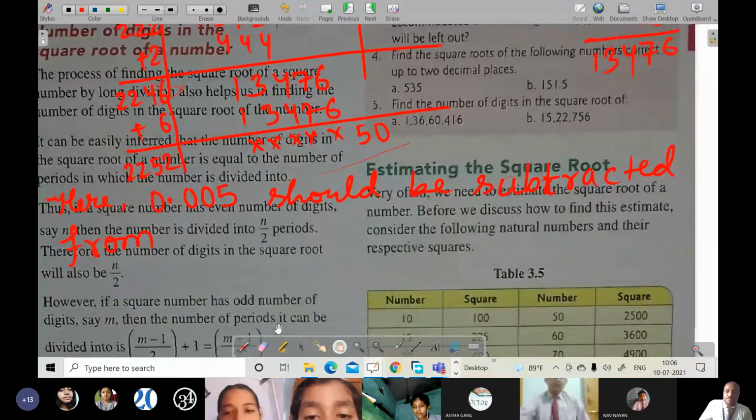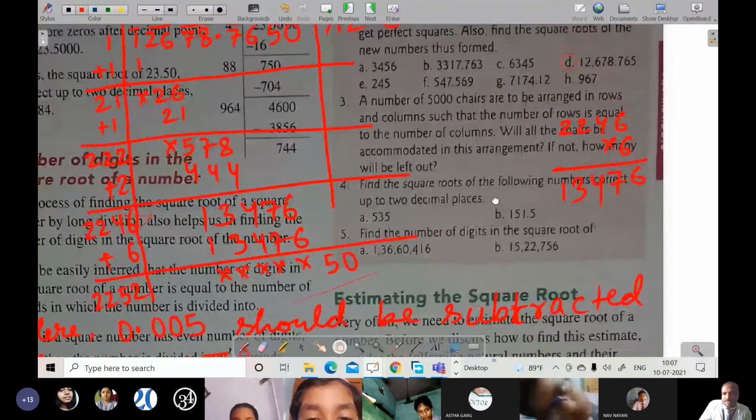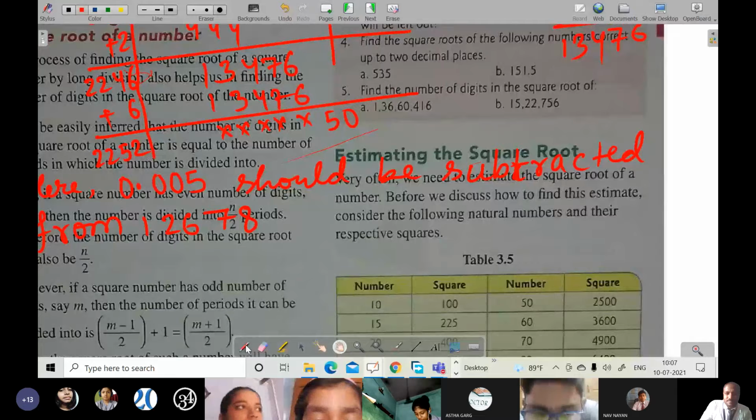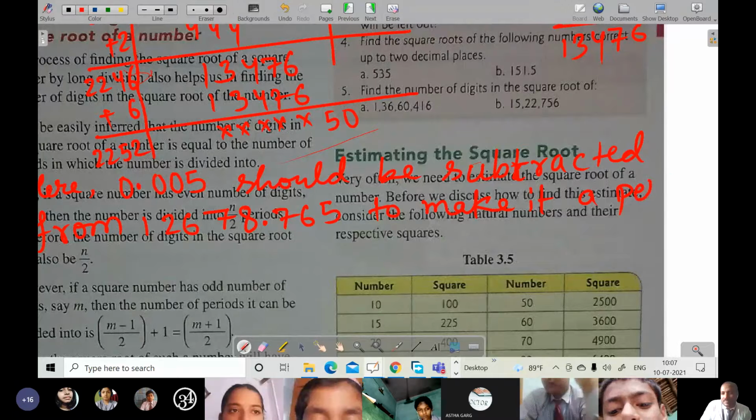12678.6765, from how much it was? 2678. What was their number? I am just not remembering this number. Yes, 78.765. 0.765 to make it a perfect square. To make it a perfect square.